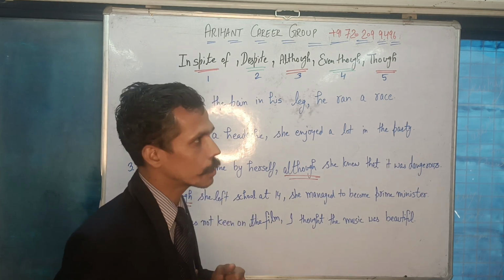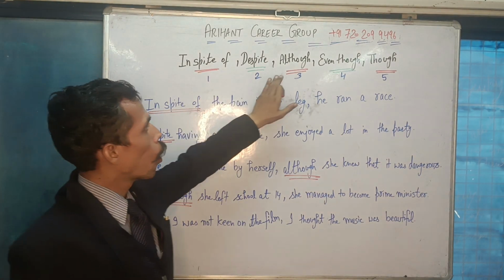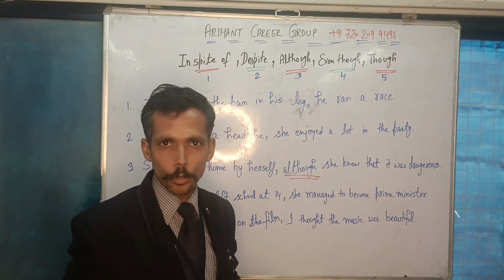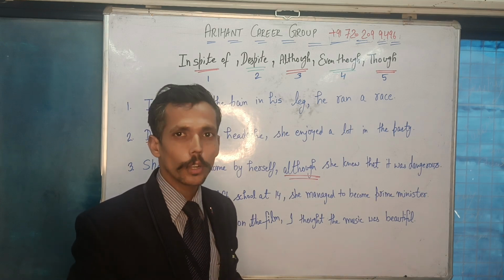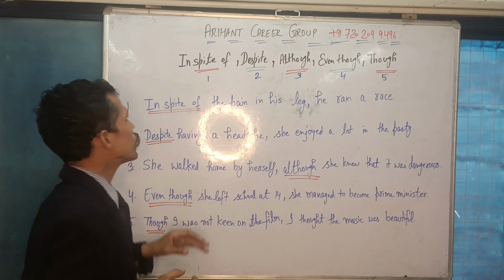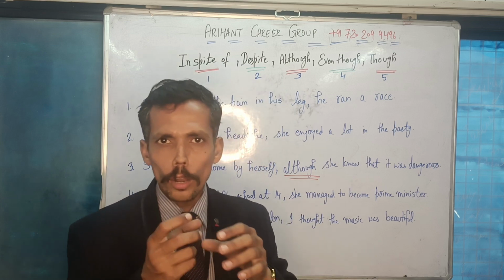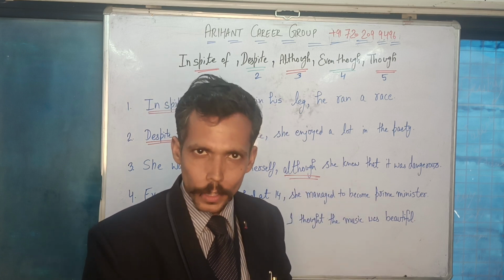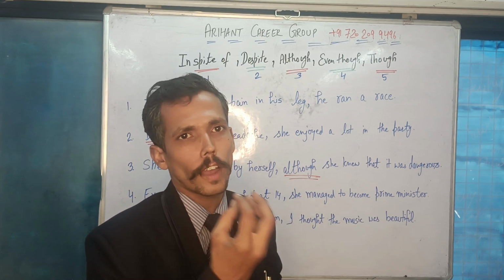In this session, we are going to discuss five words: in spite of, despite, although, even though. So that means we are going to learn how to use conjunctions, idioms, or phrases to connect two contrasting ideas. Okay, here, first word that is in spite of. First of all, you must understand that all five words are having the same meaning. That means one side is positive in a sentence and the second side is negative in the same sentence. So I'm willing to use any of these five words there.